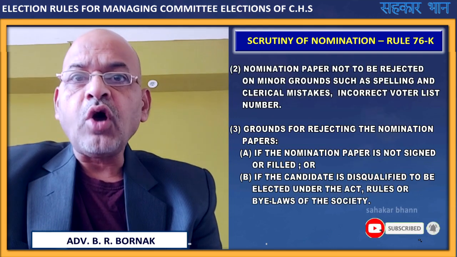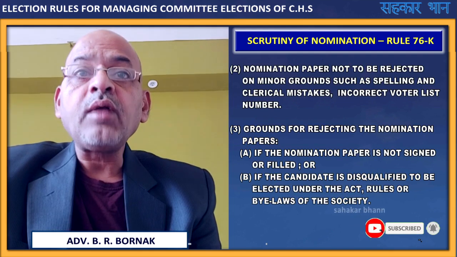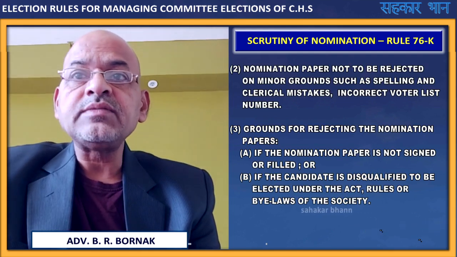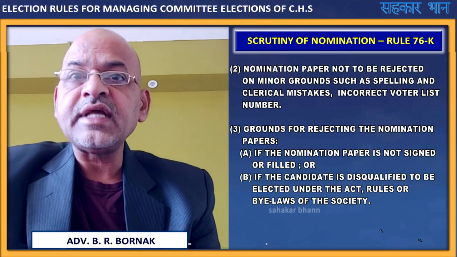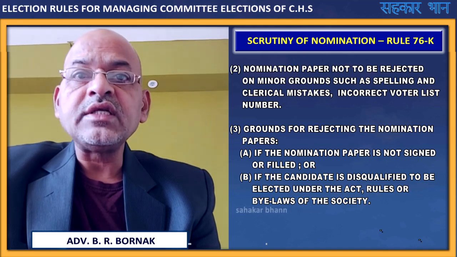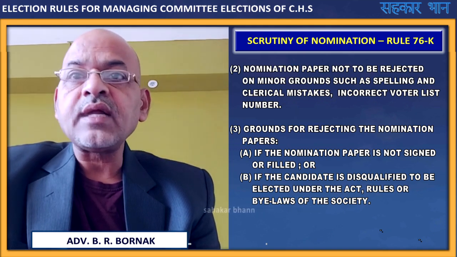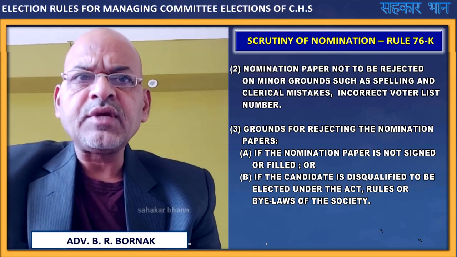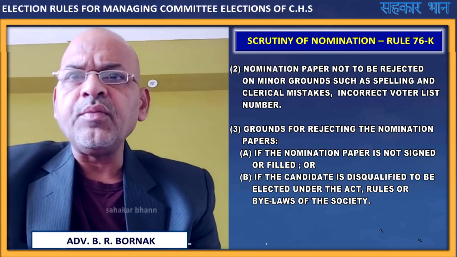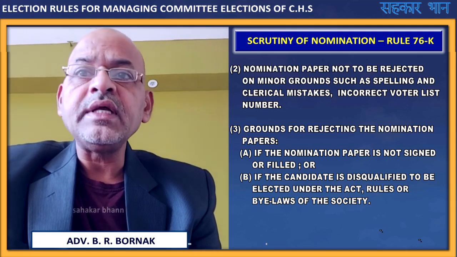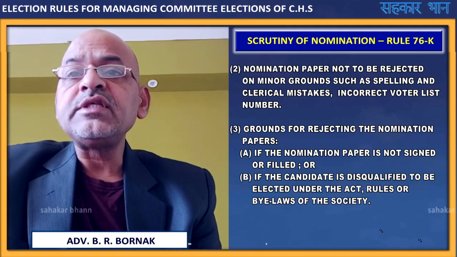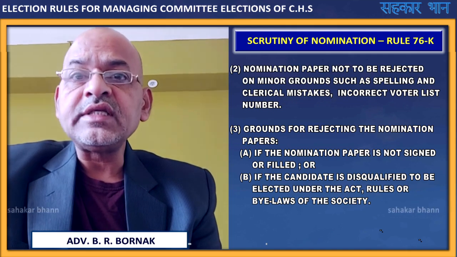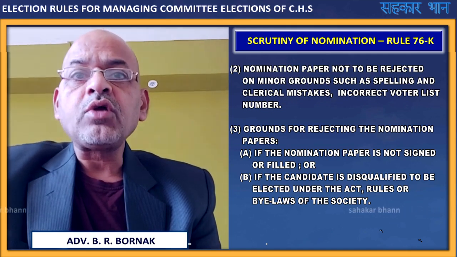Nomination papers are not to be rejected on minor grounds such as spelling and clerical mistakes, incorrect voter list number, etc. Means on the basis of clerical mistakes or errors, nomination papers cannot be rejected. There must be specific grounds for rejecting the nomination paper. What are those grounds?